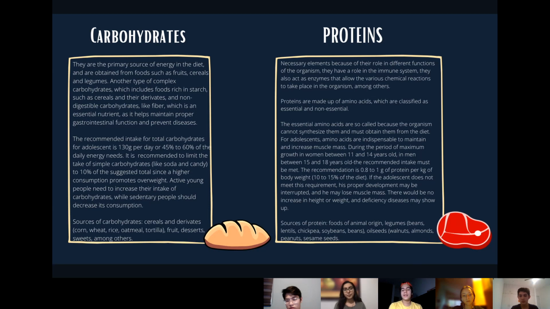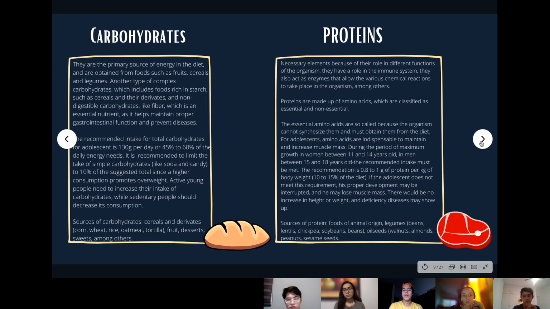For adolescents, amino acids are indispensable to maintain and increase muscle mass. During the period of maximum growth, in women between 11 and 14 years old and in men between 15 and 18 years old, the recommended intake must be met. The recommendation is 0.8 to 1 gram of protein per kilogram of body weight, 10 to 15% of the diet. If the adolescent doesn't meet this requirement, his proper development may be interrupted and he may lose muscle mass. There will be no increase in height or weight, and deficiency diseases may show up.